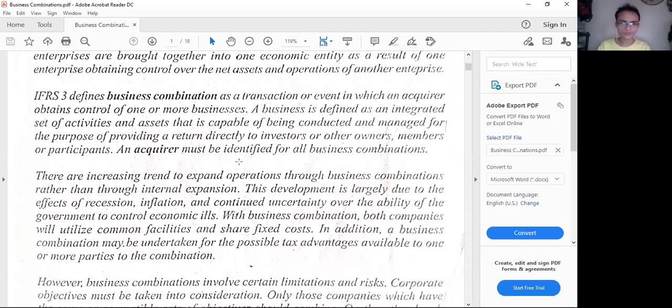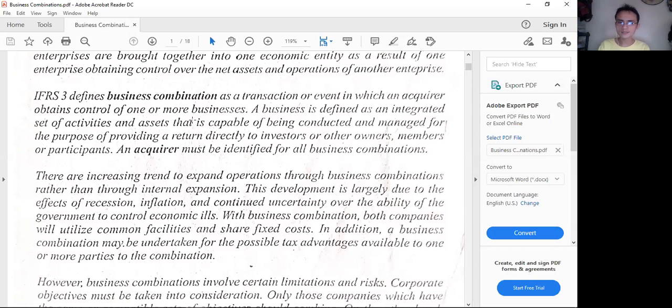So there's again control. And then a business would be an integrated set of activities and assets that is capable of being conducted and managed for the purpose of providing a return directly to investors or other owners, members, or participants. So why would people be placing money in a business?